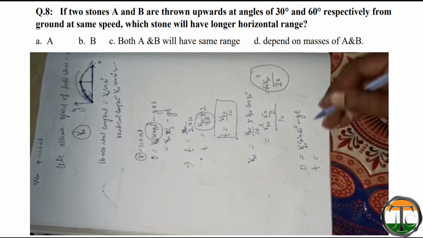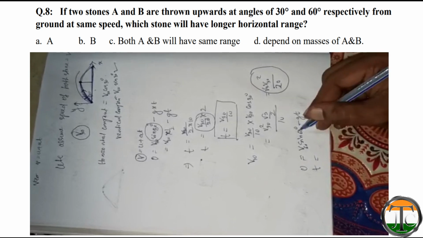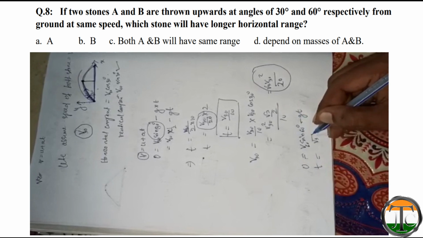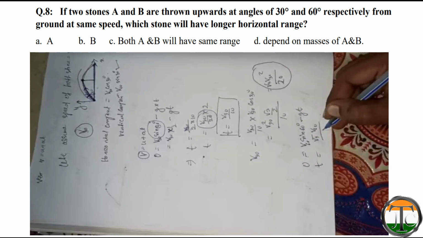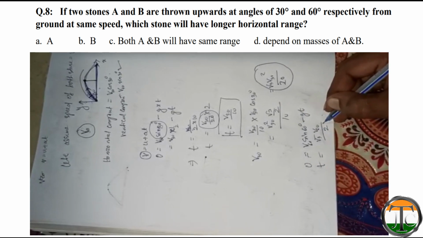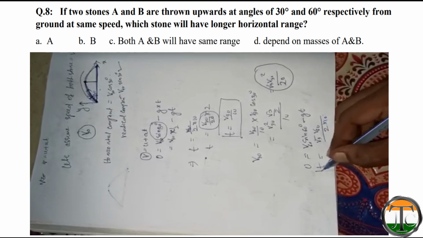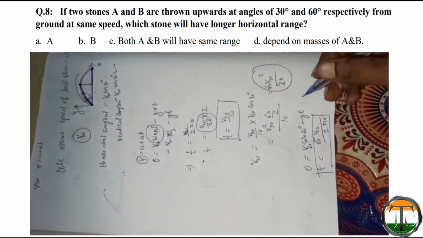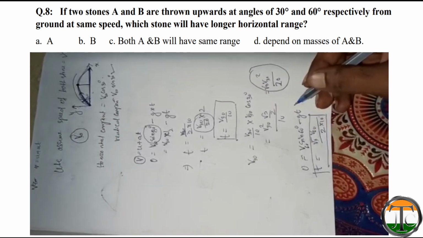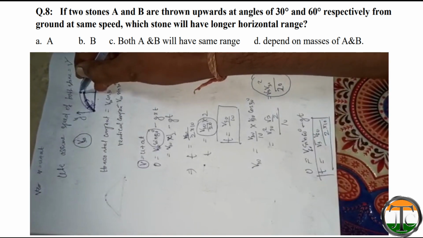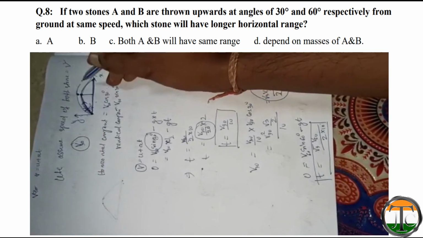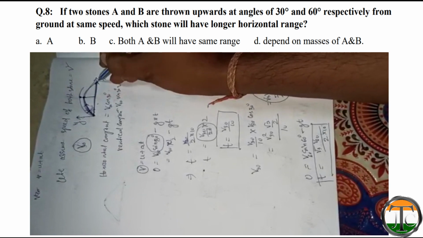Sin 60 degree is root 3 by 2. So t will be root 3 V60 by 2 into 10, that will be the t for the stone which is thrown at an angle 60 degree to reach this peak point. The same time will be taken to reach the ground from this point to this point.